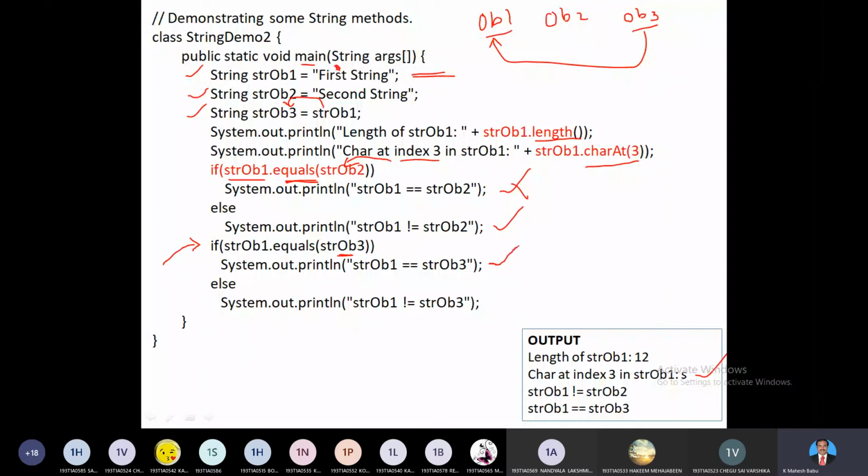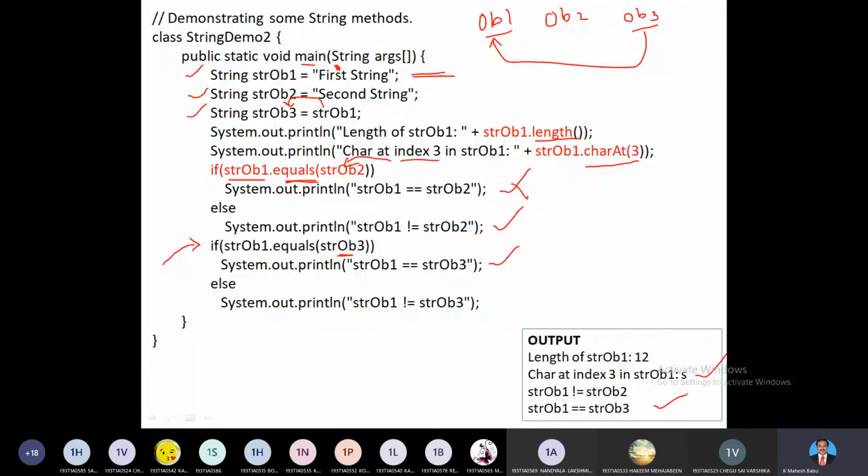So in this situation, it returns this statement, string ob1 equal to string ob3, right? Because these two strings are equal, so this is a valid statement. It never enters the else part. This is the output which will be shown on the screen.